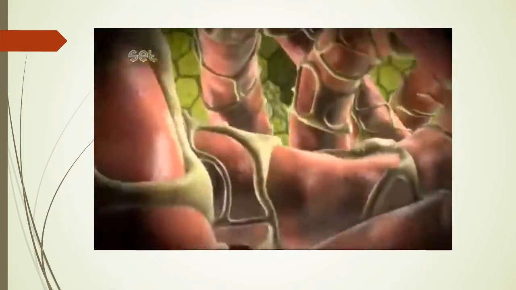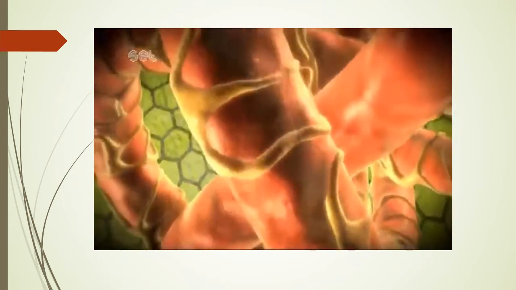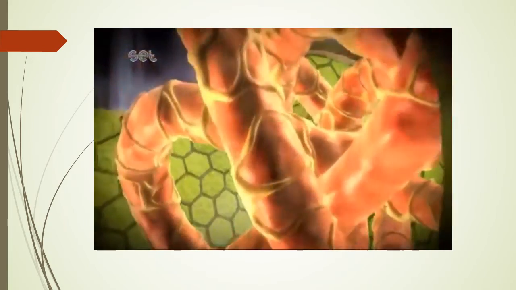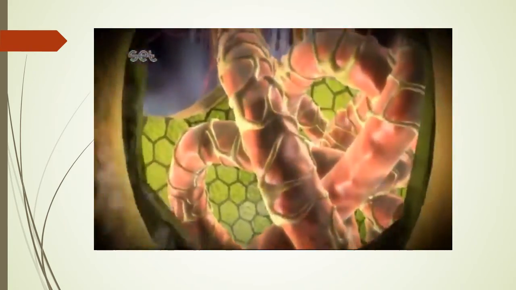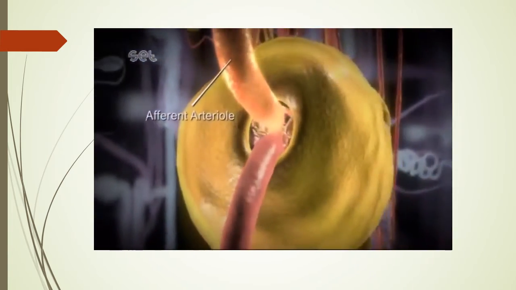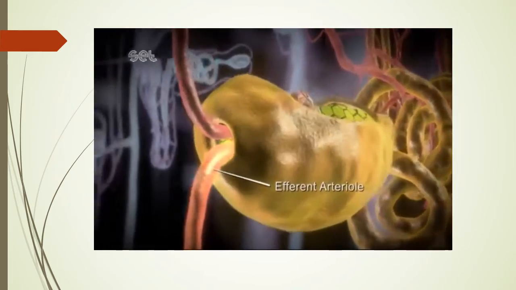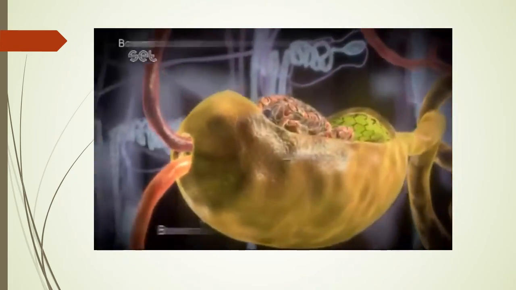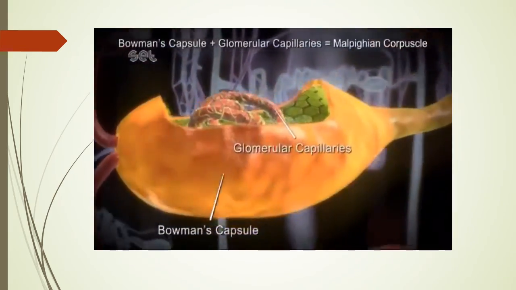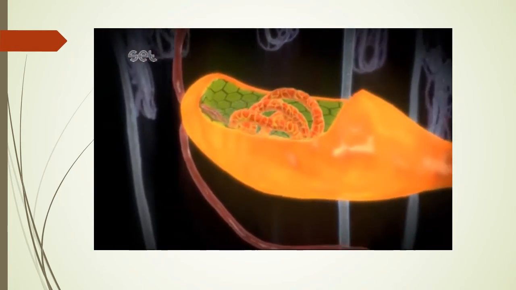The glomerulus is a network of capillaries which fill the Bowman's capsule. The afferent arterioles entering the Bowman's capsule branch out into the glomerular capillaries. These capillaries merge together and exit the Bowman's capsule as efferent arterioles. The structure formed by the Bowman's capsule and the glomerular capillaries is called Malpighian corpuscle.